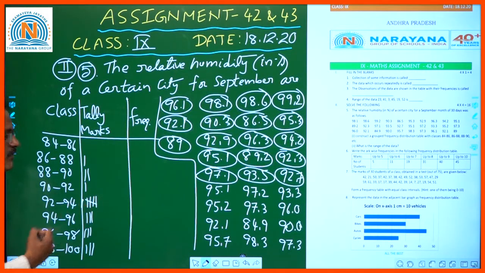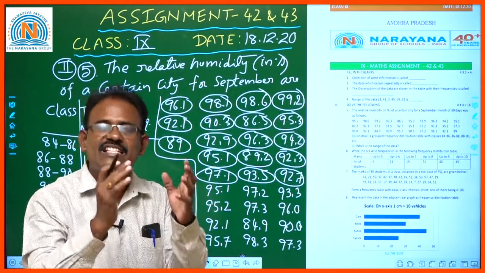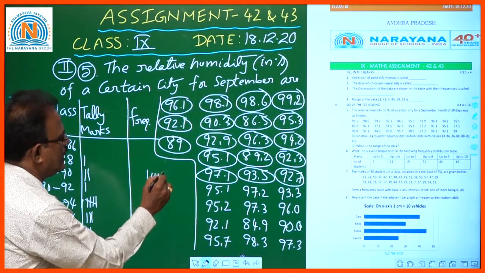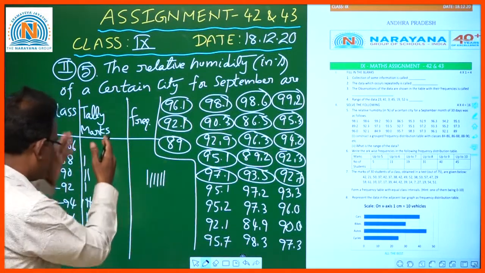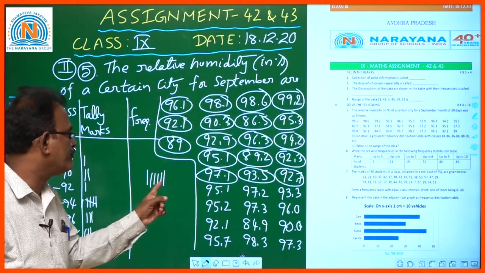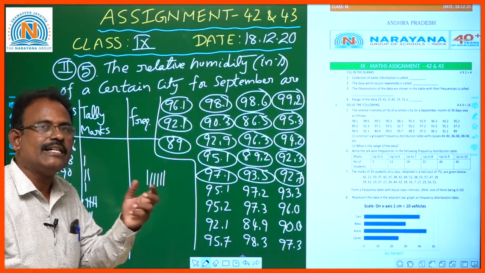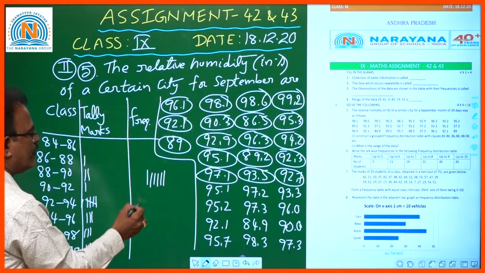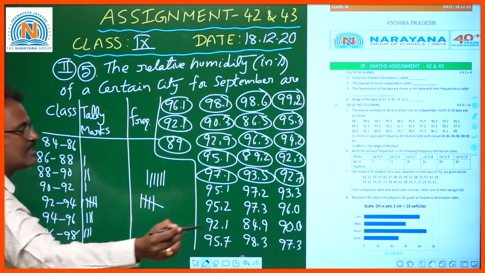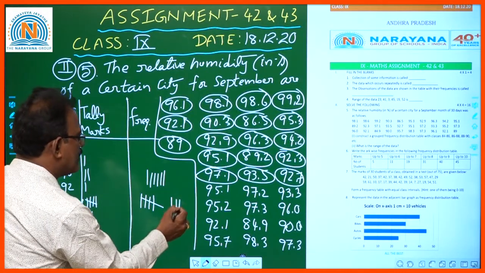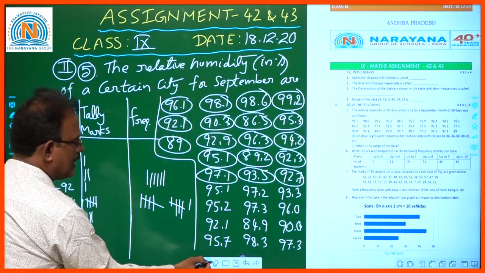For the 5th one, you make a cross for the purpose of easy counting. Other than that, there is no rule. You can mark in that way, but after you complete all the tally marks, it is a little tough to count the number of icons because of eye glazing. So for every 5, the 5th one is a cross. Then it is easy: 5 plus 2, 7. It is easy, 11, like that.